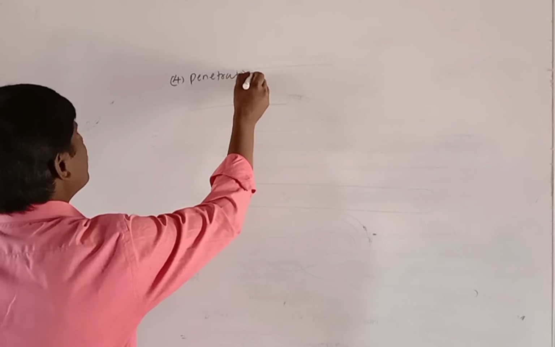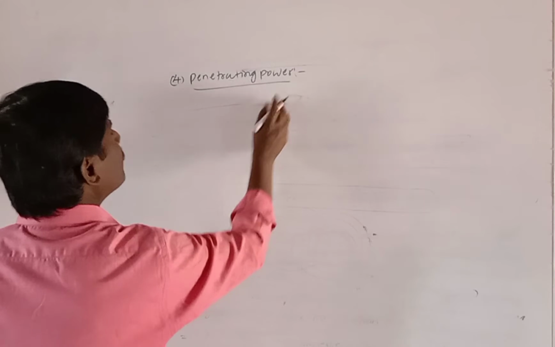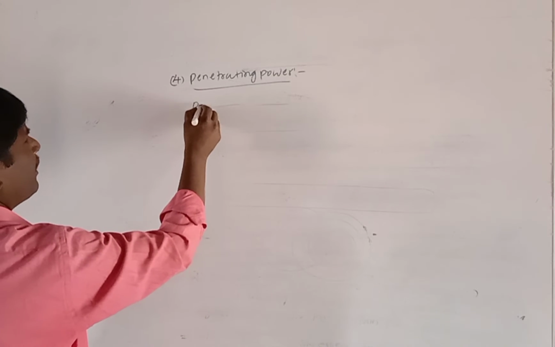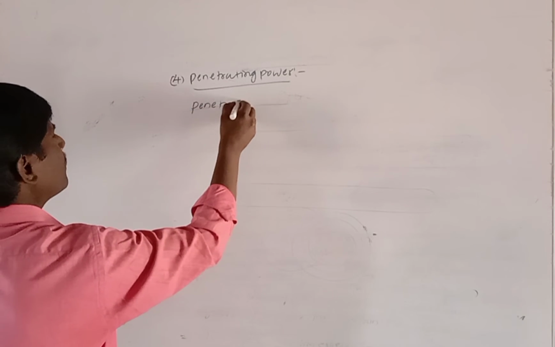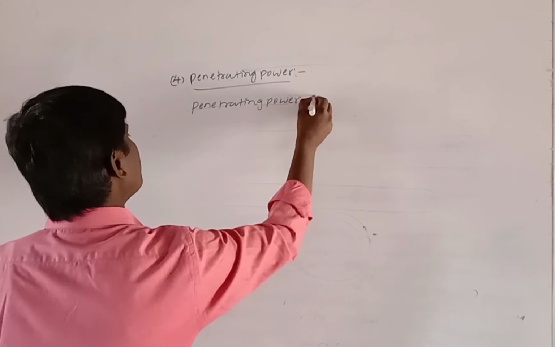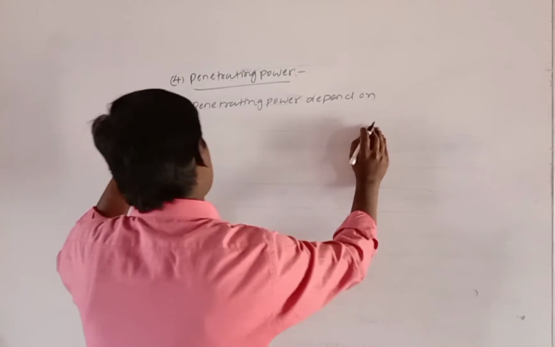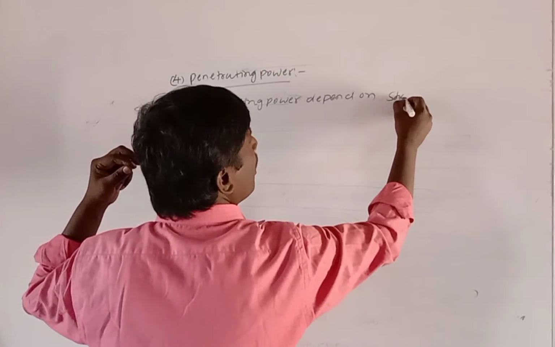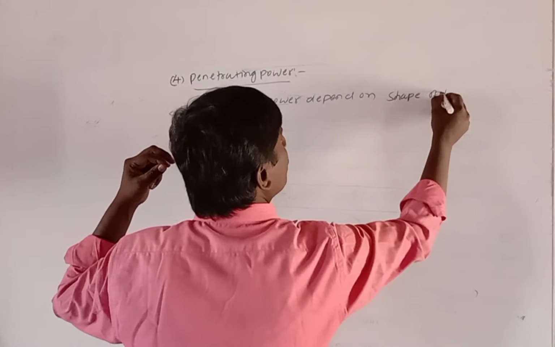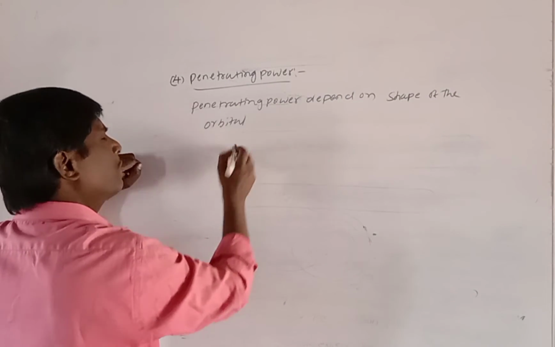Penetrating power. We know already, penetrating power depends on the shape of the orbital.